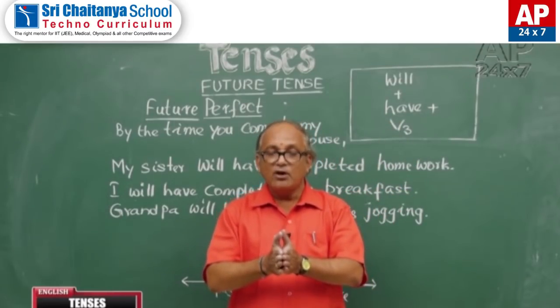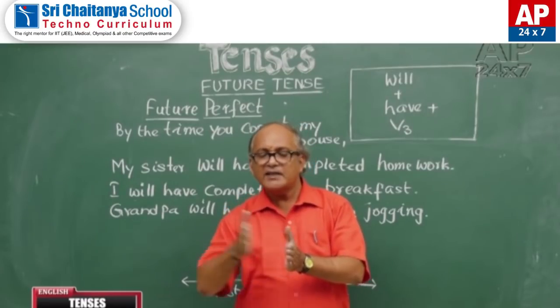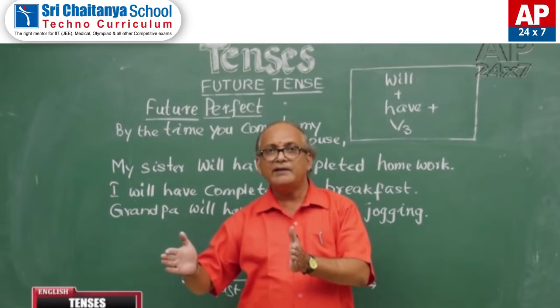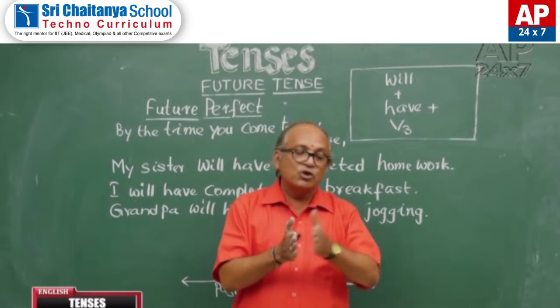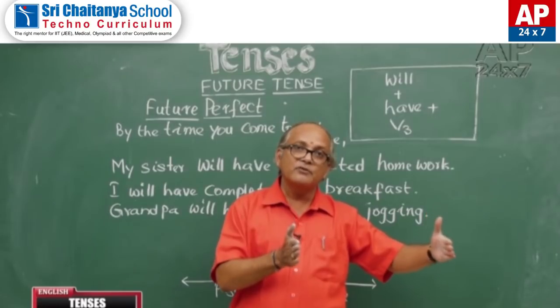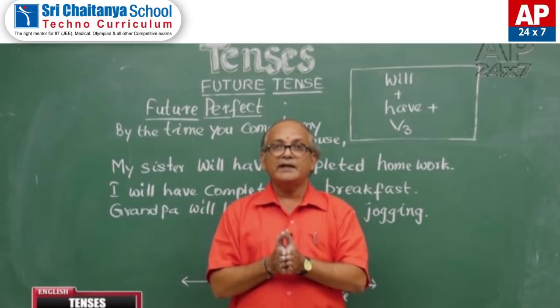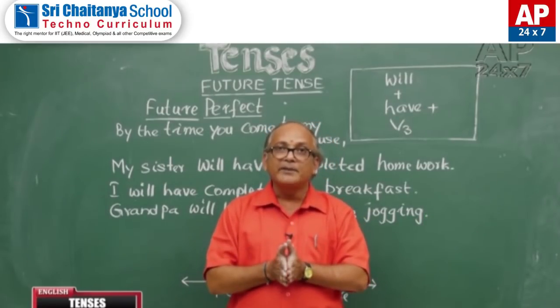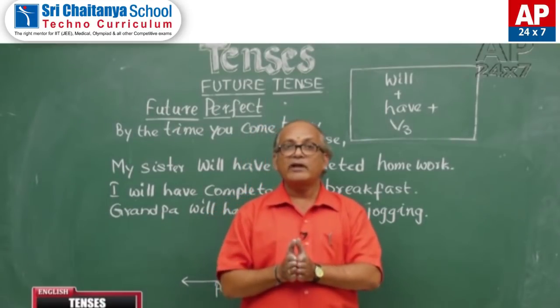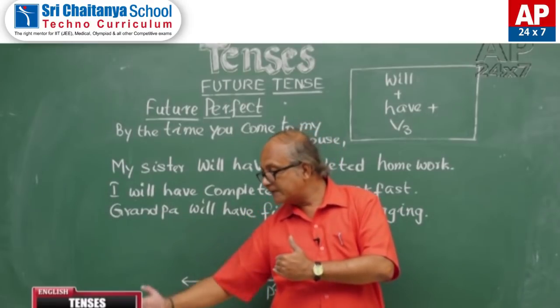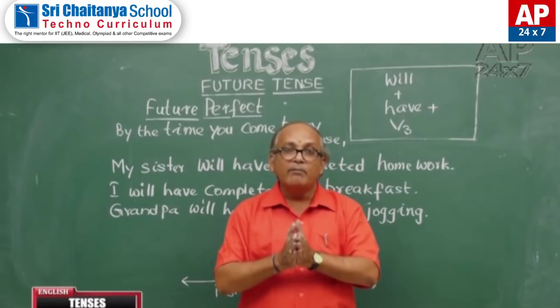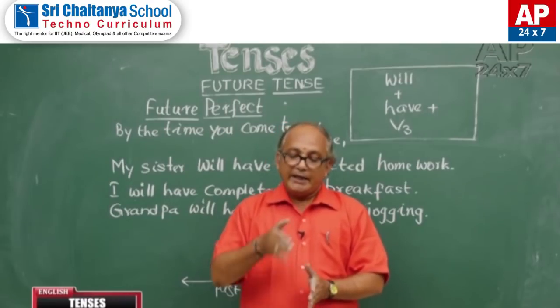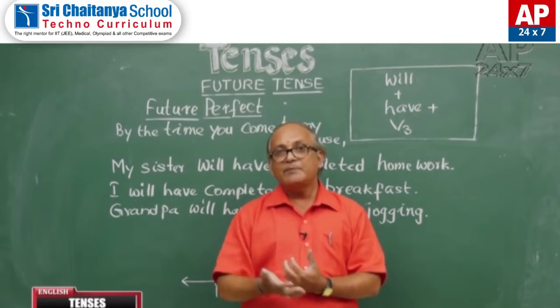So, if we go even 1 second towards this side, it becomes past. Even 1 second towards this side, it becomes future. So, present time is always a point of time. That's why when we are speaking about an action which happened just before this present time, we use present perfect. In the same way, past perfect also.